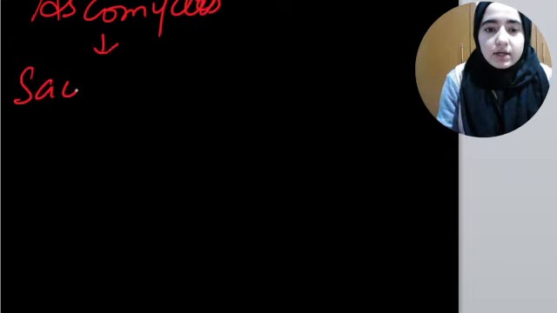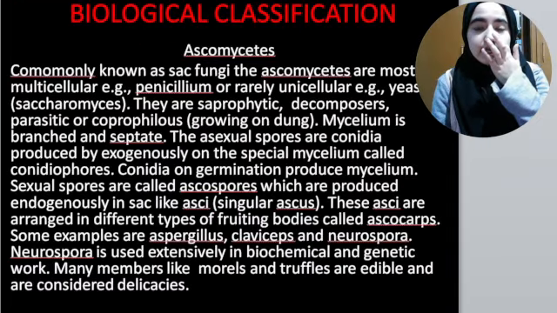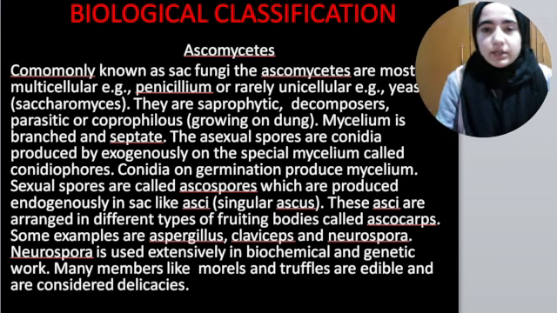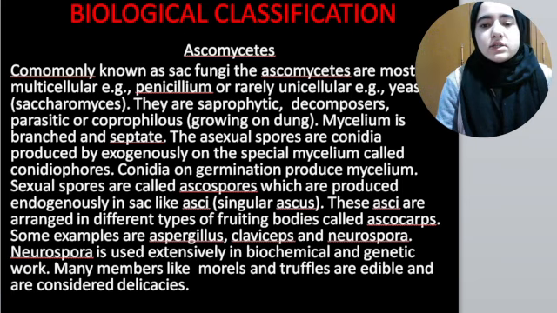After phycomycetes, we have one more category under fungi, that is ascomycetes. They are also known as sac fungi. They are mostly multicellular, like Penicillium, or sometimes unicellular, like yeast, also known as Saccharomyces cerevisiae, Baker's yeast or Brewer's yeast, which we are going to learn in human health and diseases.